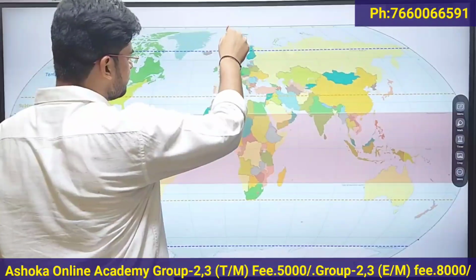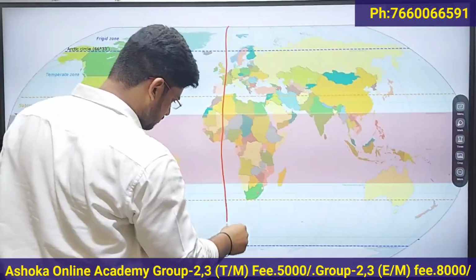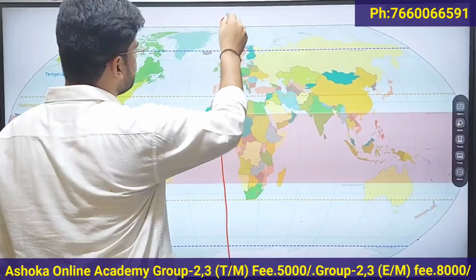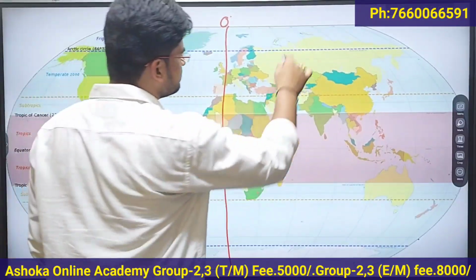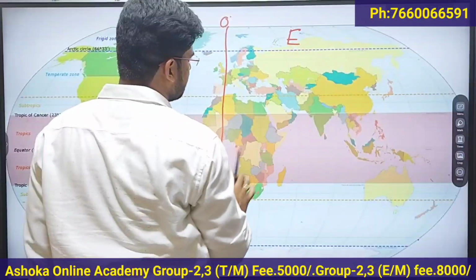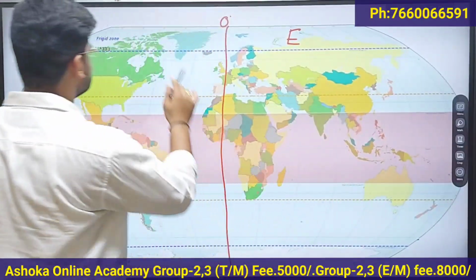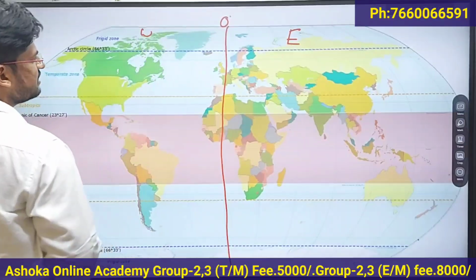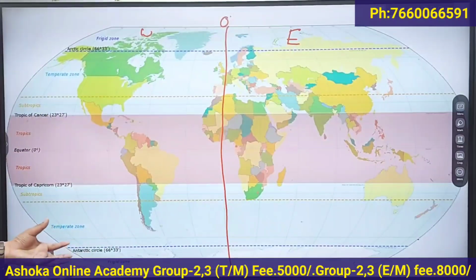So this is 0 degree longitude. The places located towards the east are called eastern longitudes, and the places located towards the west of Greenwich, the 0 degree longitude, are called western longitudes.